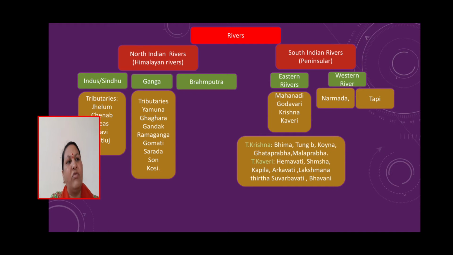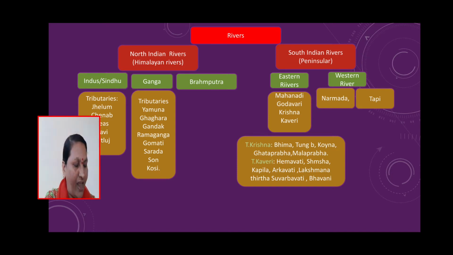The rivers of the north, known as Himalayan rivers, are the Indus, the Ganga and the Brahmaputra. The Indus is also known as Sindhu. It rises near Mount Kailash in Tibet. It flows northwestwards, then towards the southwest, enters Pakistan, and joins the Arabian Sea near Karachi.